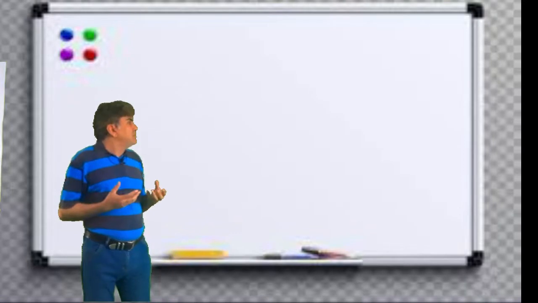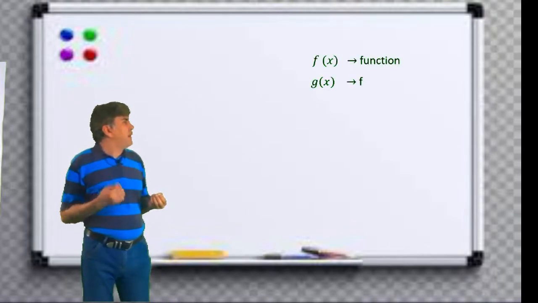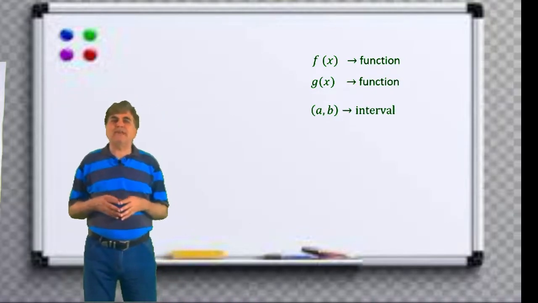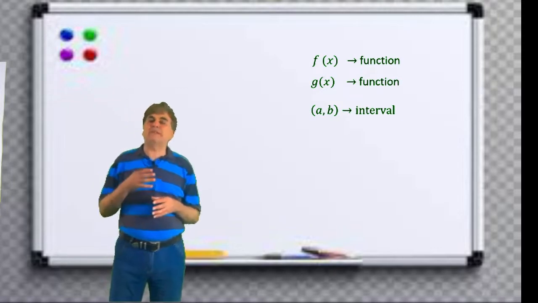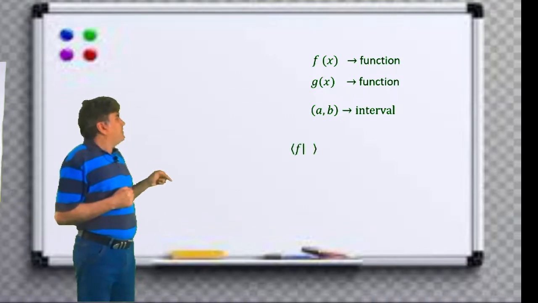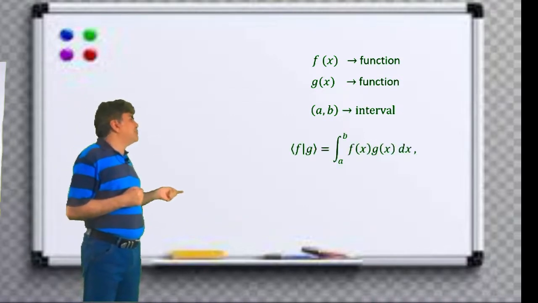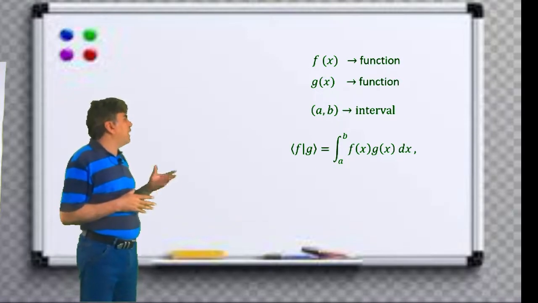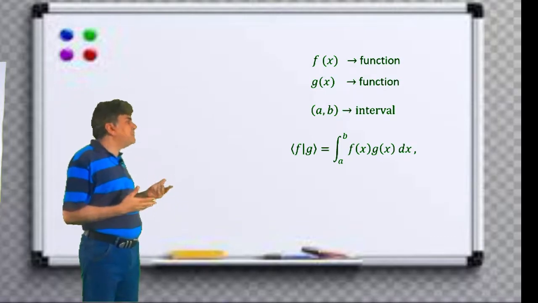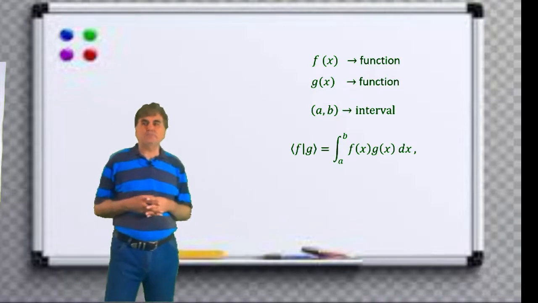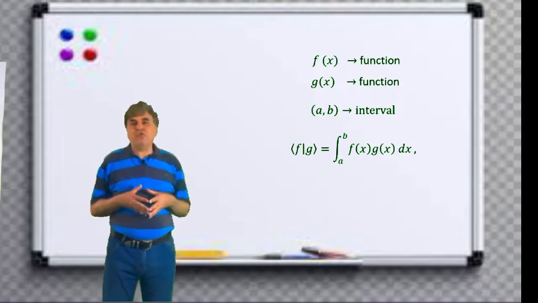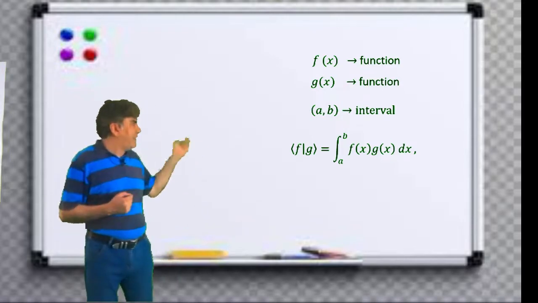That is, if we have two functions f and g continuous over an interval a to b in the same function space, then their inner product is written in the form of an integral over the interval as the bra of vector f times the ket of vector g equals the integral from a to b of f of x times g of x times dx. Now the functions f of x and g of x are said to be orthogonal if this integral vanishes.